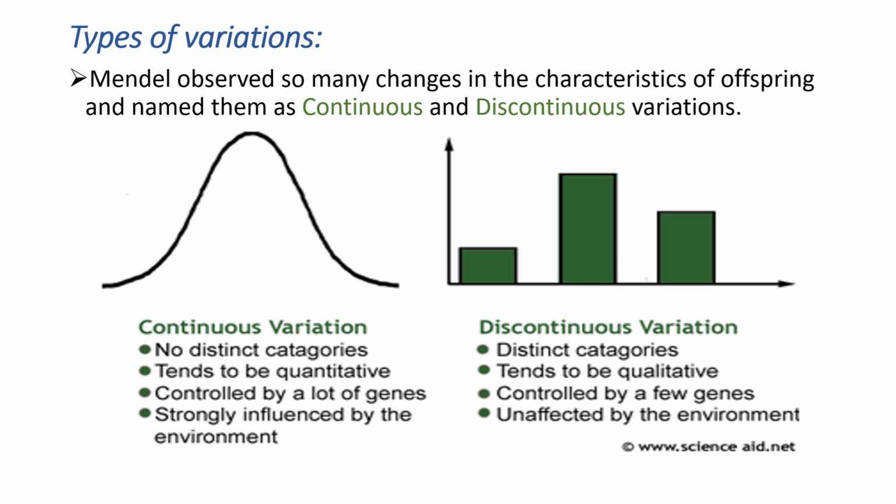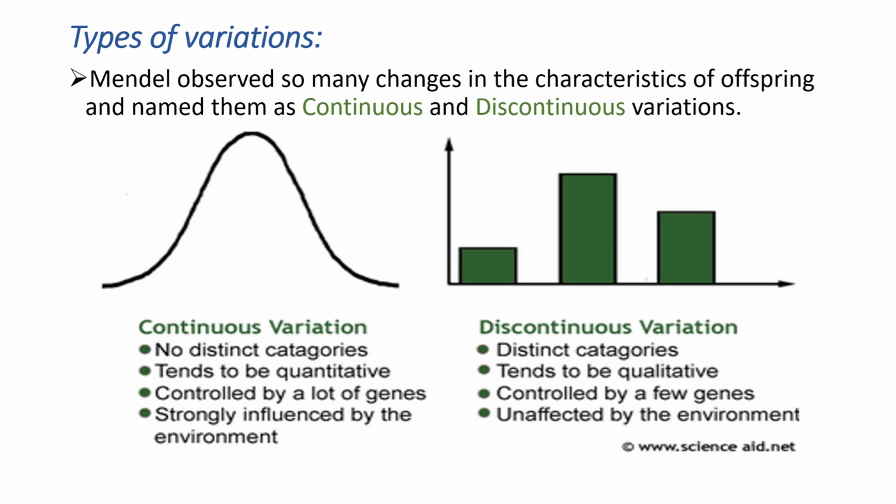For example, round color is continuous in the F1 generation and F2 generation. Round color did not change; that is the continuous variation. Whereas with discontinuous variations, in the first generation, when he crossed round and wrinkled seeds, we got only round, meaning the wrinkled trait was not expressed.